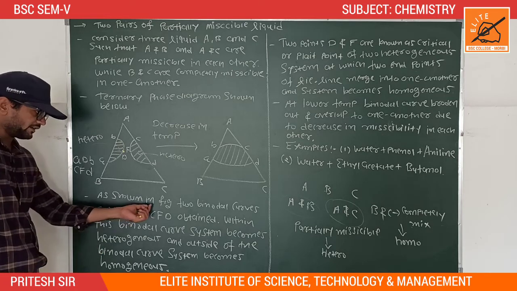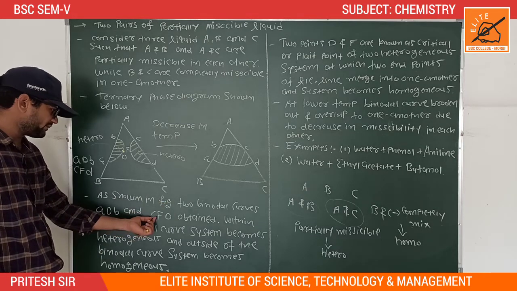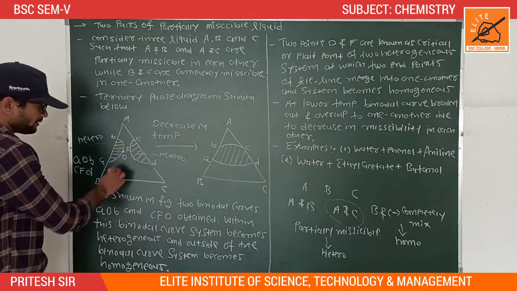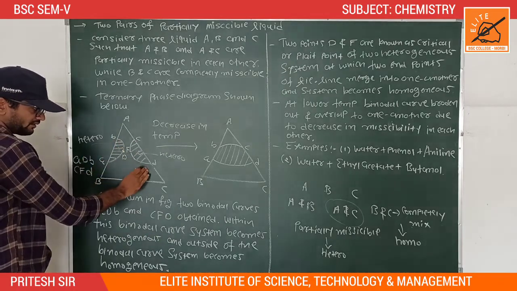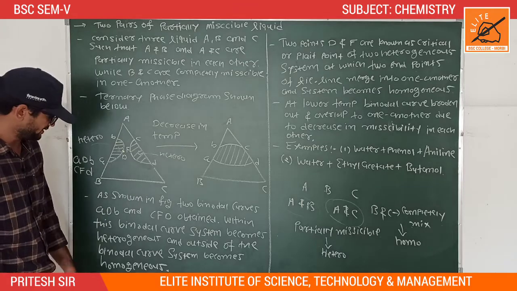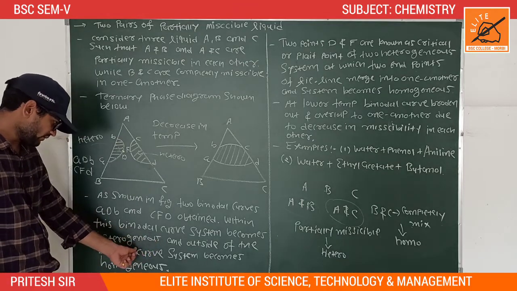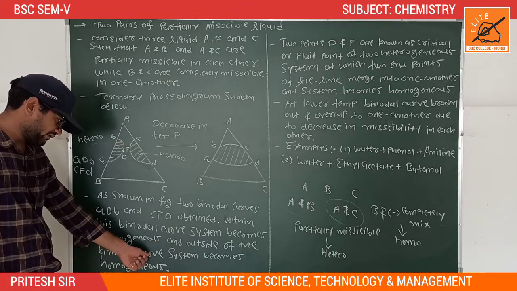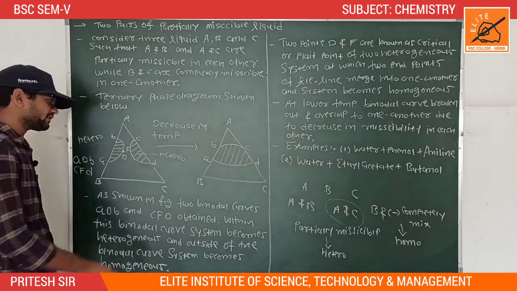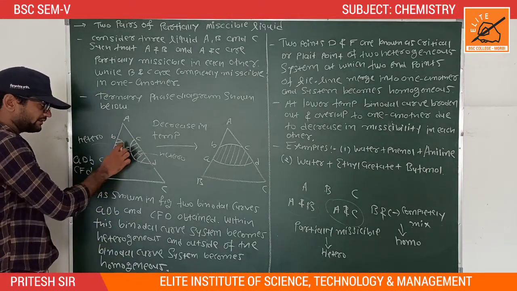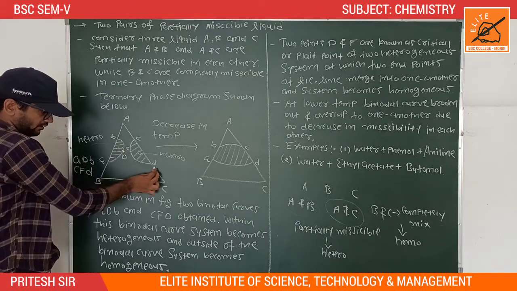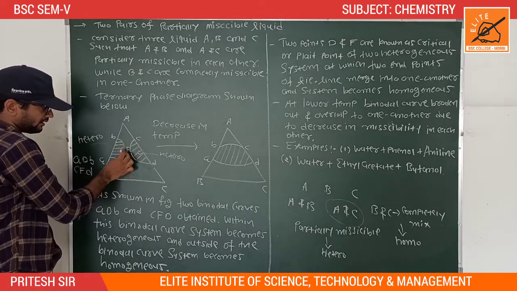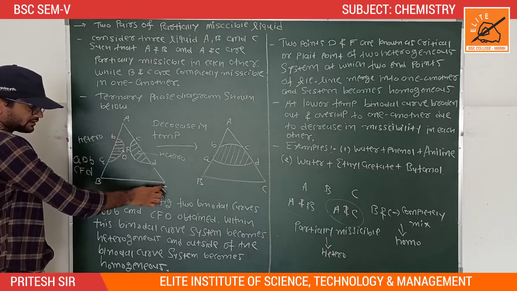Within the binodal curves the system becomes heterogeneous, but outside of them it becomes homogeneous. It means outside the binodal curves all three components A, B and C are completely mixed.